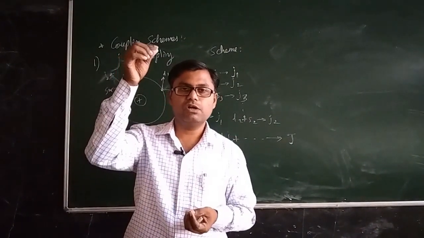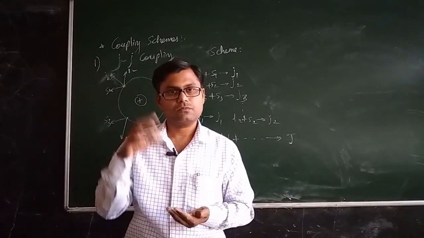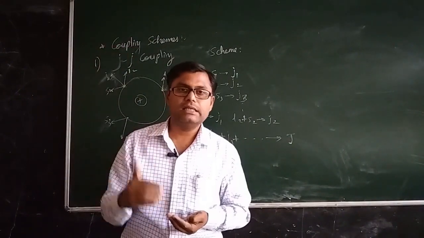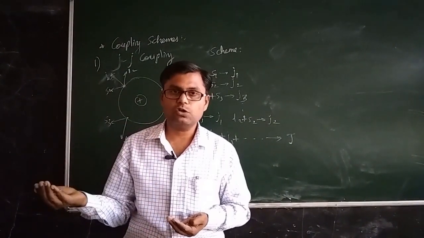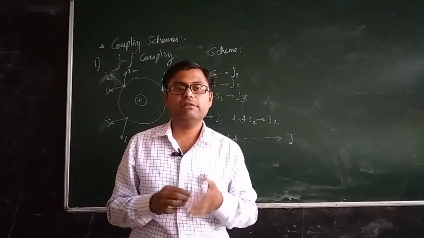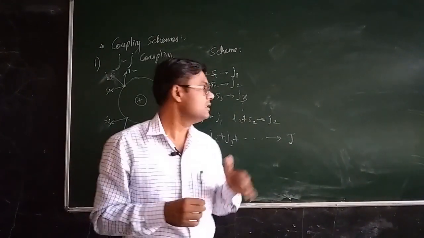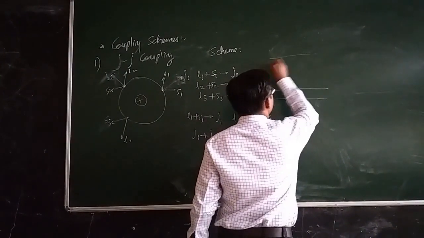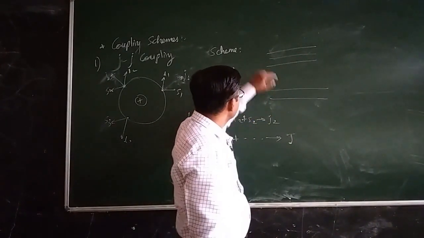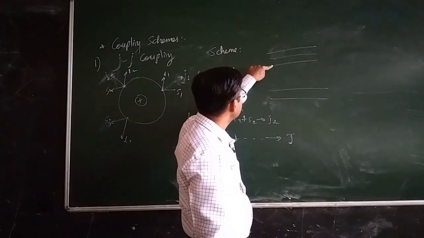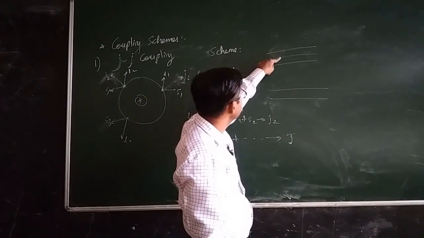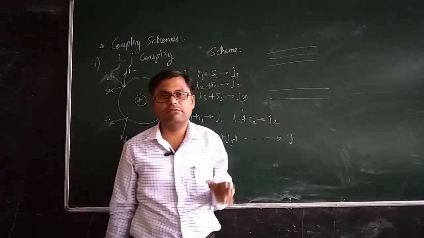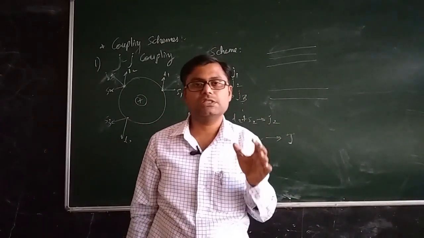Now there will be transitions from one energy level to another. When an electron jumps from one energy level to another, it will generate a photon and emit some radiation. This indicates the existence of transitions. For example, suppose we have these particular energy levels and these other energy levels. The electron may jump from this energy level to this one, and to this one. So the existence of energy levels indicates that transitions are possible.